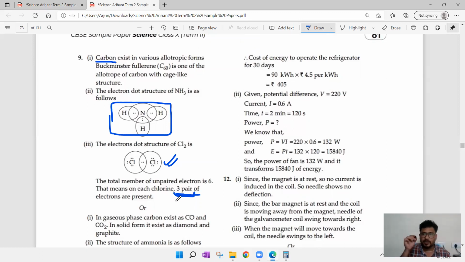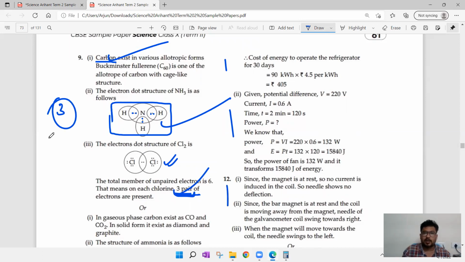Straight away, the person who is correcting, if I'm correcting your paper, I'll see carbon. Yes, carbon, 1 mark. This diagram, 1, 2, 3, 4, 5, 6 electrons are there, right? I'll give 1 mark. And here, you have underlined 3 pairs, right? I'll give 1 mark. So in total I'll assign 3 marks. Like that I'll be assigning marks, of course in the examination also.